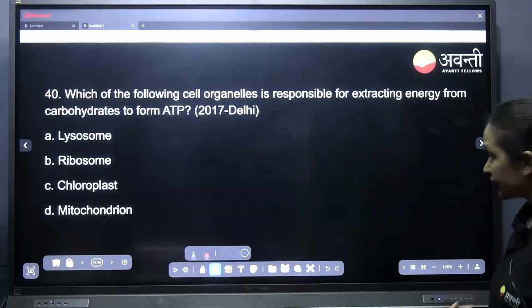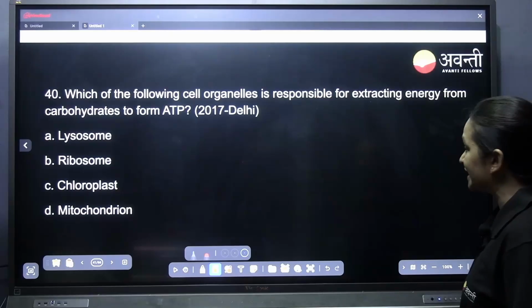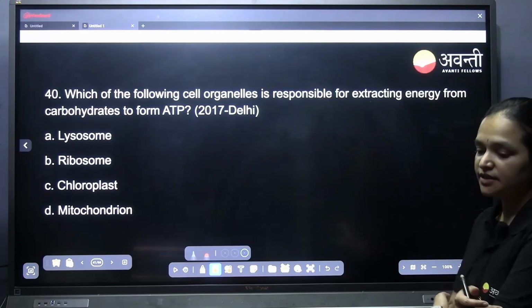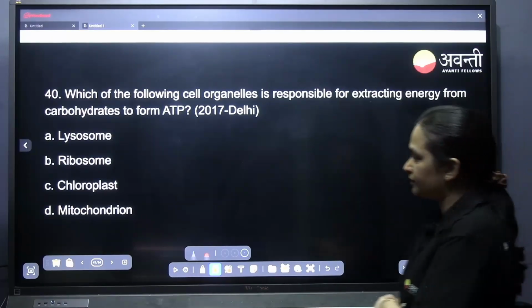Which of the following cell organelles is responsible for extracting energy from carbohydrates to form ATP? Easy, very easy. It's a cakewalk for you. Which one is that?